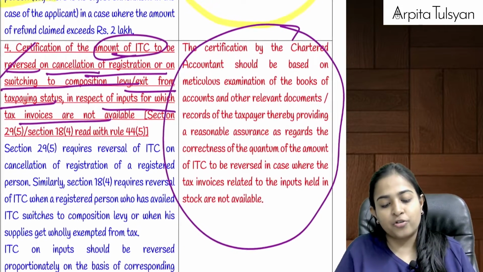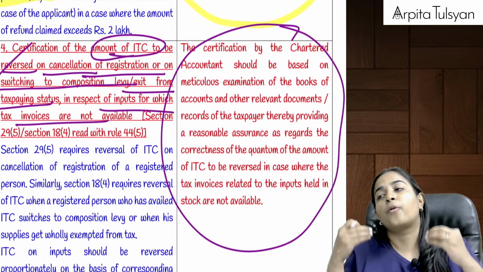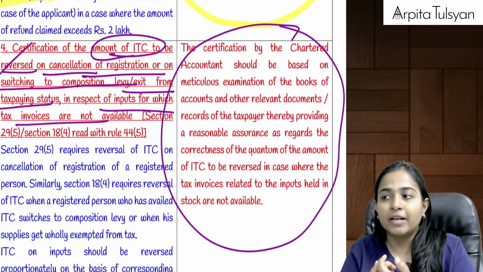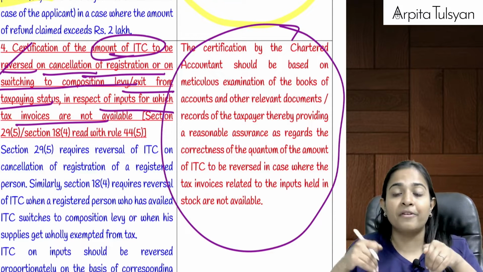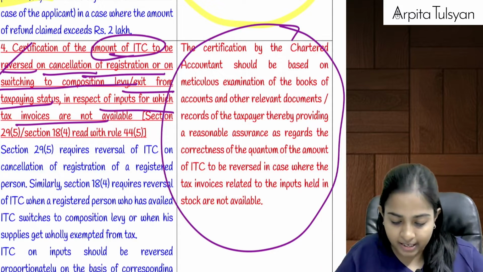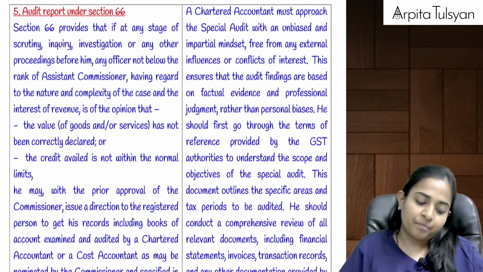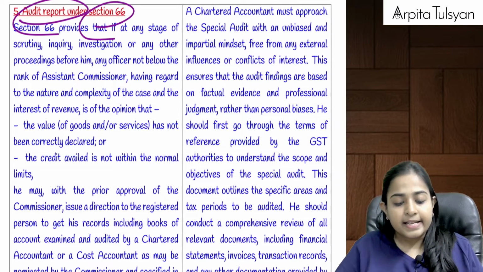So the responsibility of CA has come into picture now. CA should do a thorough examination of the books of accounts, etc., and should provide a reasonable assurance that whatever amount of ITC has been reversed for the invoices which are not available, on the basis of prevailing market value, this has been done properly. Are you clear with this? Yes. And then the last one, that is audit report under section 66.